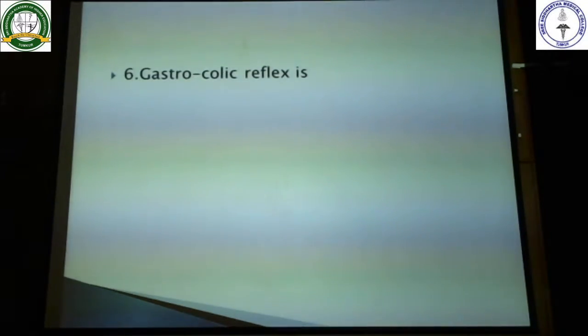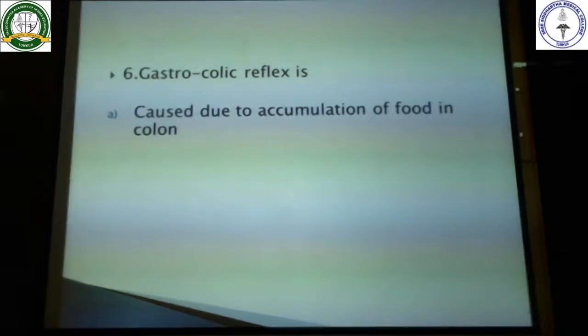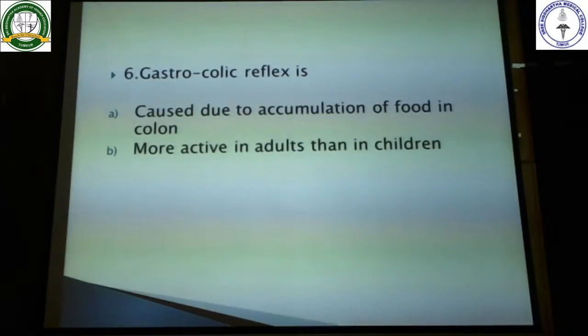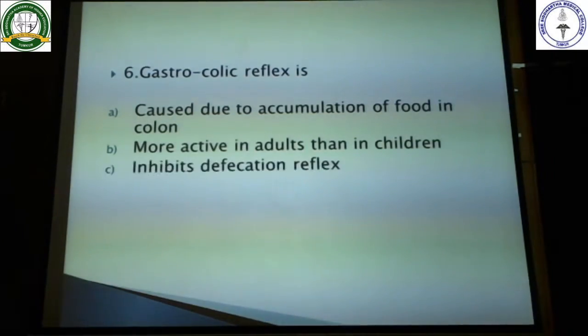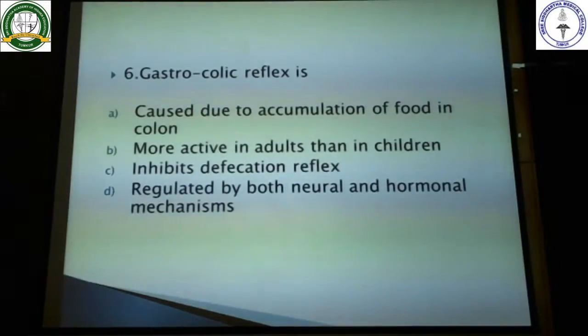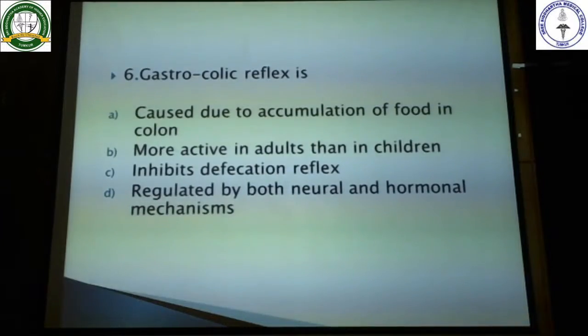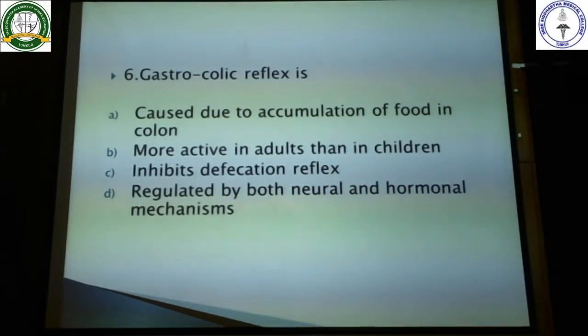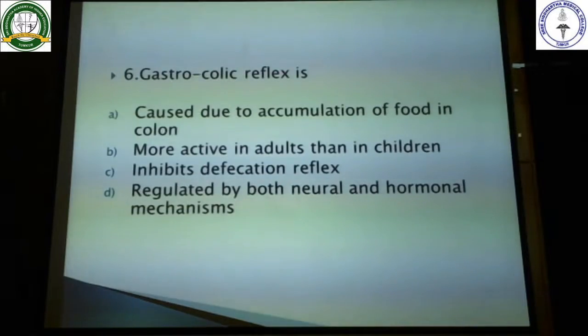Next, gastrocolic reflex is caused due to accumulation of food in the colon. See here the word is gastrocolic. So stomach and colon, right? So food cannot get accumulated in colon. More active in adults than in children. It inhibits defecation reflex, and the fourth one is regulated by both neural and hormonal mechanisms. So here the appropriate answer is it is regulated by both neural and hormonal mechanisms.